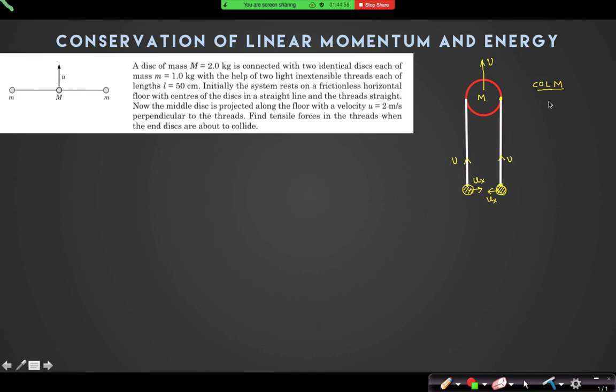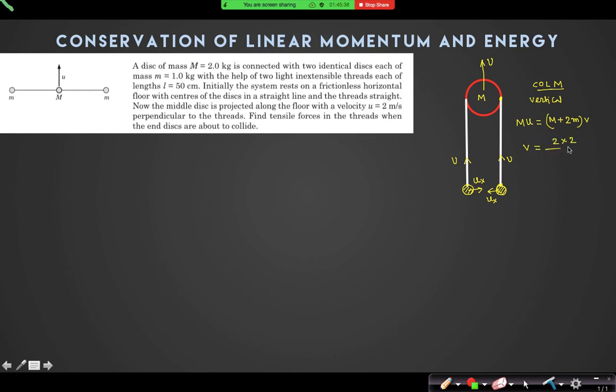If I conserve it along vertical direction, what can I write? Conserving along horizontal direction will not be useful, because they will get cancelled out. But along vertical direction, what will be the momentum conservation? So M u equals M V plus 2 small m v. So from there, can I directly find V?